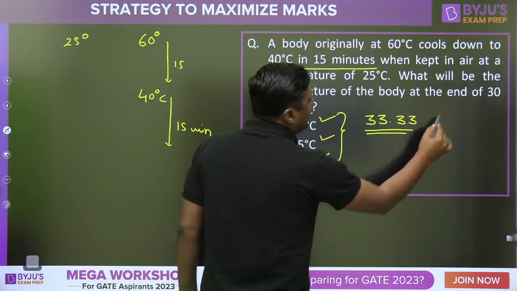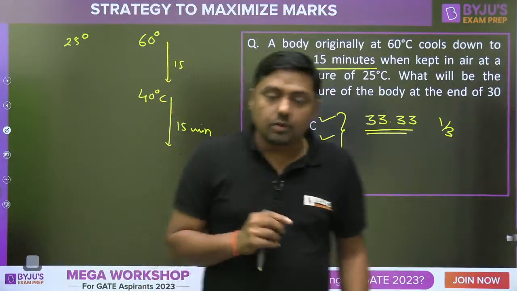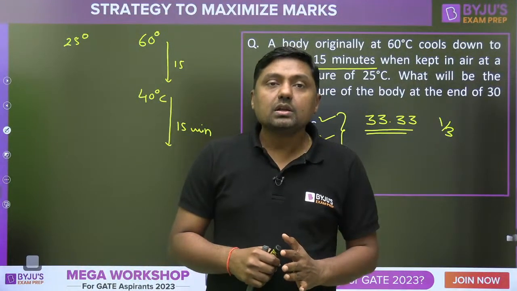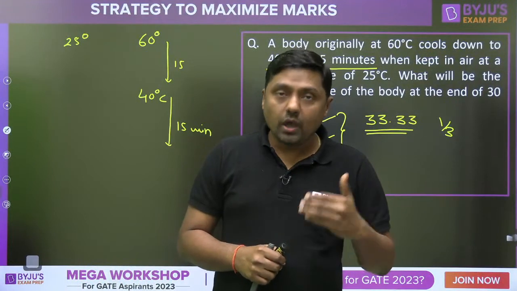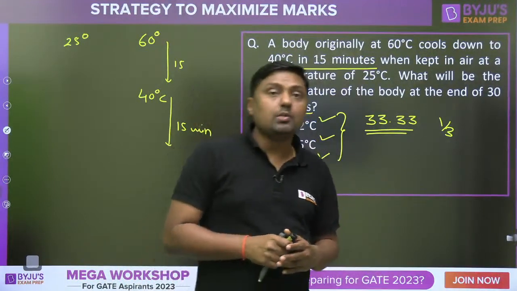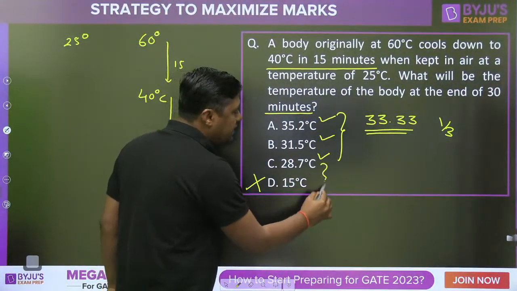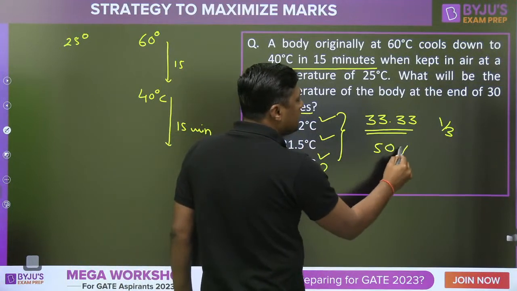33.33%, 1/3 minus marking. Okay, so 33% means 1/3. It may be right or it may be wrong. That is the probability. Now you can go for this question. If you have extra knowledge, then you can also eliminate the C option. If you are able to eliminate the C option, then out of 2, the probability will become 50%. Right?